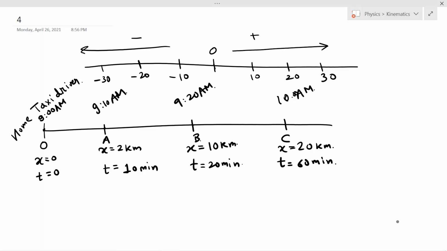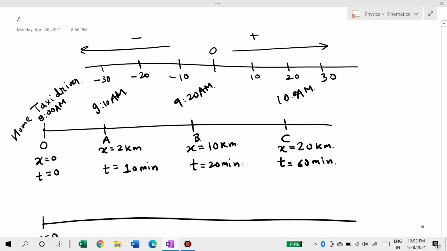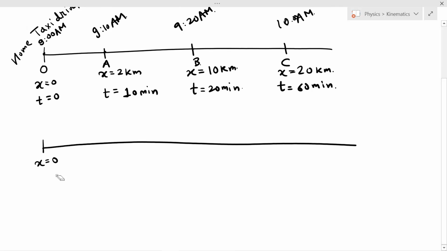Now I would like to ask one question. What if my observer changes his origin? That is, what if he is now situated at position A? So what will happen? Let's draw this case here. Let's say my observer is now situated at x equal to 0, and this is point A again. The points won't move, only the observer has moved to position A.